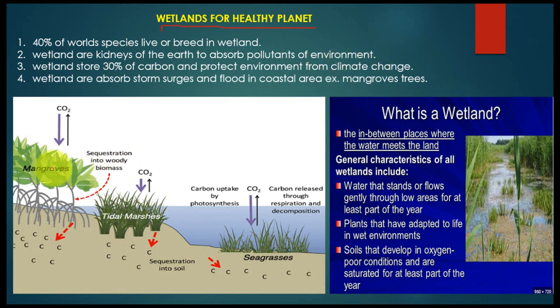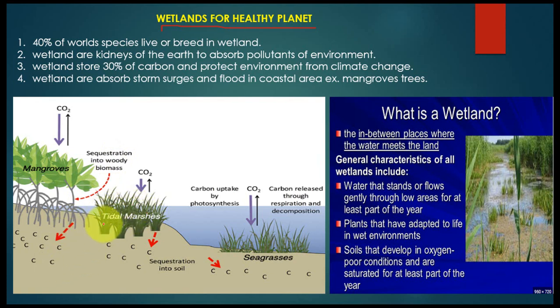Yes, sir, ma'am. As you can see in this picture, here it is mangrove. How do mangroves absorb CO2? As you are aware of photosynthesis, transpiration and other processes, here the roots filter, converting into woody biomass and carbon stored in the soil.